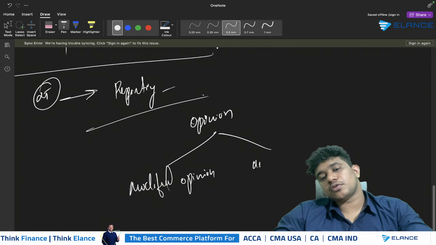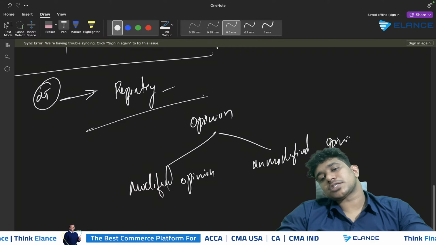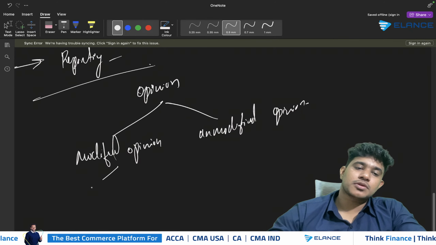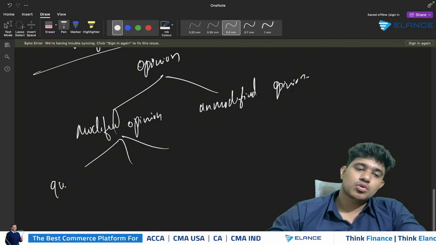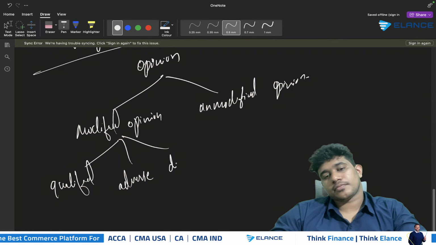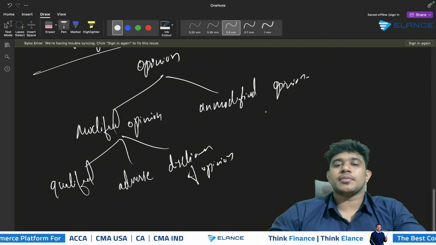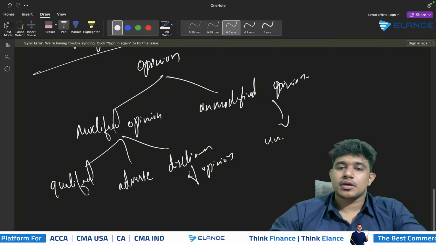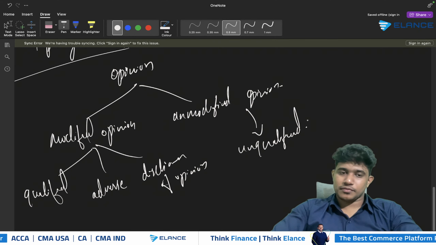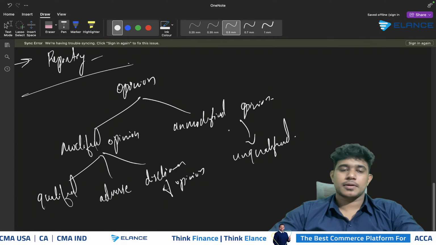And at the same time, there will also be unmodified opinion, which an auditor will express over a company's financial statements. And the modified opinion can be further split into 3 categories, which includes qualified, adverse, and disclaimer of opinion. And the unmodified opinion can be further classified into unqualified opinion, which means the financial statement shows a true and fair view. So these are the types of opinion that we will be expressing over a company's financial statements.